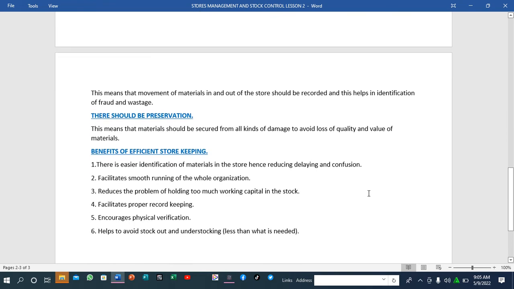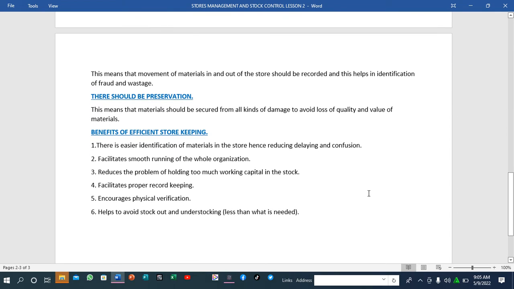So what are the benefits? What are the benefits of efficient storekeeping? We have looked at what a store is, and what it entails for a store to be successful. So lastly, we are going to discuss some of the benefits of efficient storekeeping. One of the benefits is that there is easier identification of materials in the store. Hence, it reduces delay and confusion.